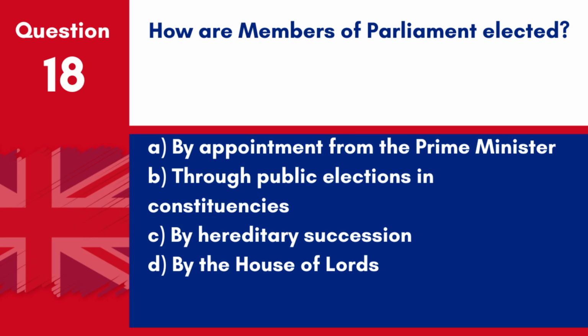Question 18. How are members of Parliament elected? A. By appointment from the Prime Minister. B. Through public elections in constituencies. C. By hereditary succession. D. By the House of Lords. Answer B. Through public elections in constituencies. Members of Parliament are elected through public elections held in constituencies across the UK.